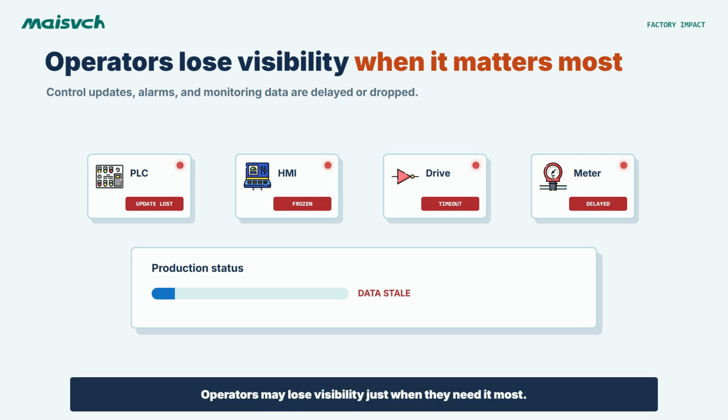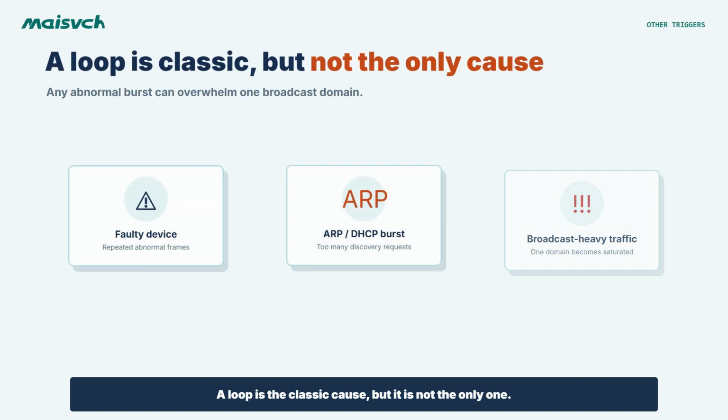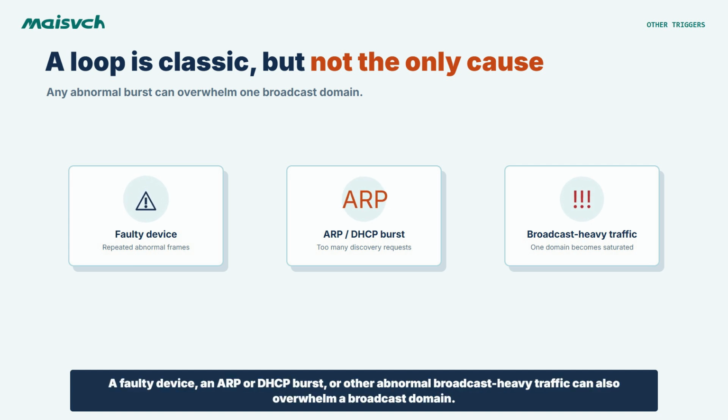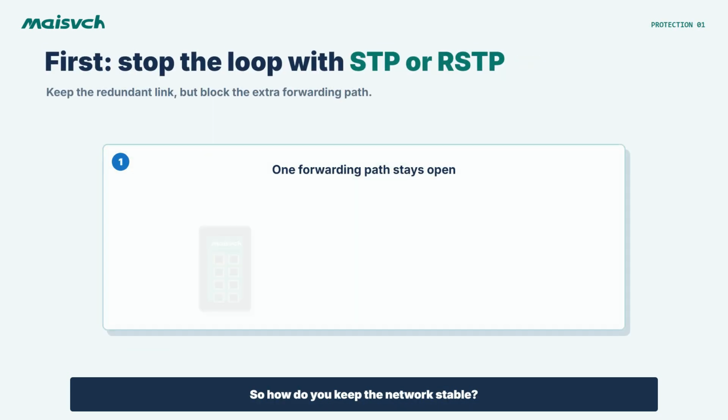A loop is the classic cause, but it is not the only one. A faulty device, an ARP or DHCP burst, or other abnormal broadcast-heavy traffic can also overwhelm a broadcast domain. So how do you keep the network stable?